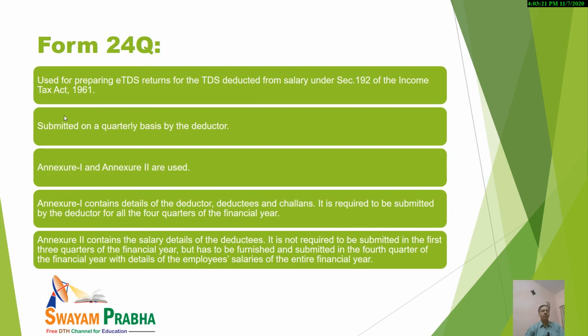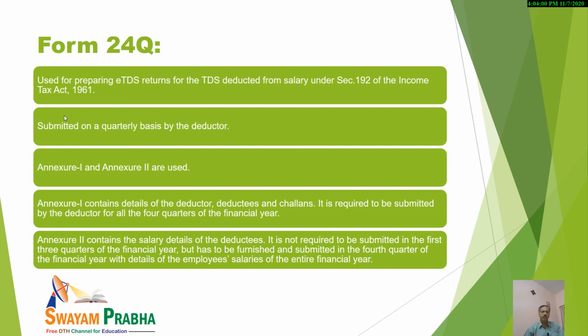So first is form 24Q. I have already told you it is used for preparing TDS returns for TDS deducted from salary under section 192 of the Income Tax Act of 1961, and it is submitted on a quarterly basis. Two types of annexures are there, annexure 1 and annexure 2. Annexure 1 contains the details of the deductor, deductees, and various challans, and it is required to be submitted by the deductor for all 4 quarters of the financial year.